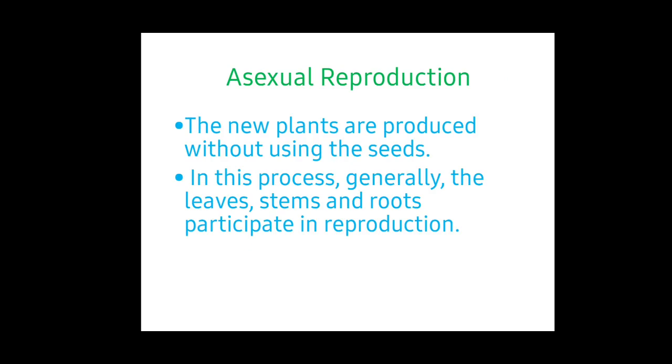Asexual reproduction. The new plants produced without using the seeds are known as asexual reproduction. In this process, generally the leaves, stems and roots participate in reproduction.